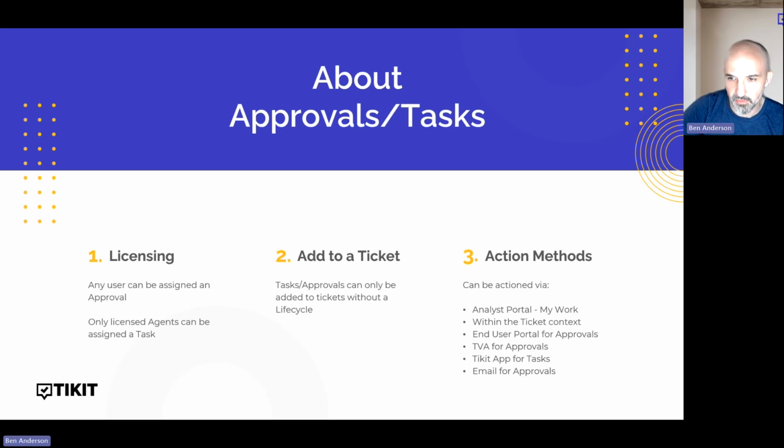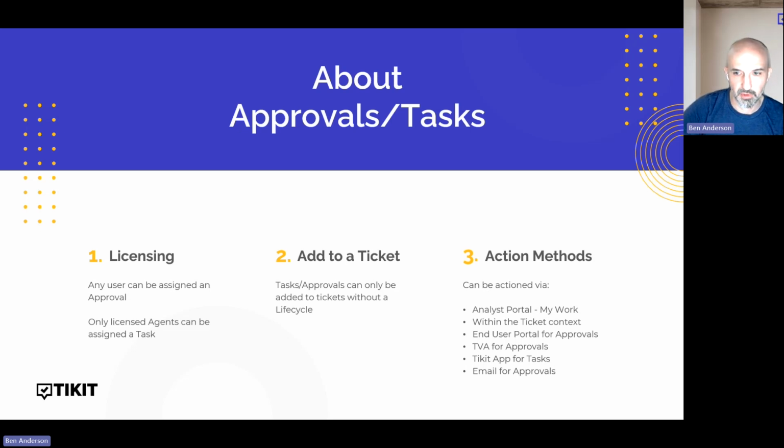So covering these very quickly before we get started. The end user portal. For end users, we have a more narrow scoped version of the portal, where an end user could see any tickets that they've raised, and if they do have any approvals as an end user, they can action that approval through the end user portal.